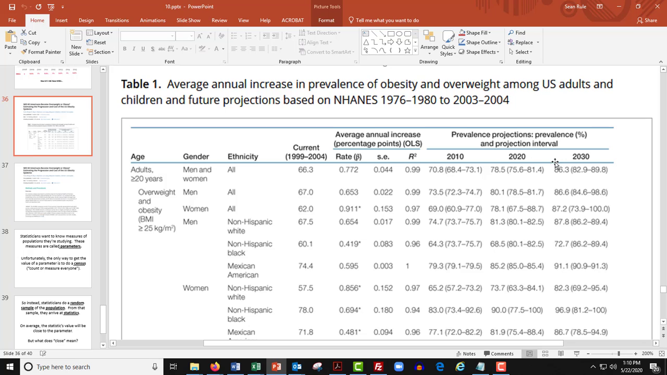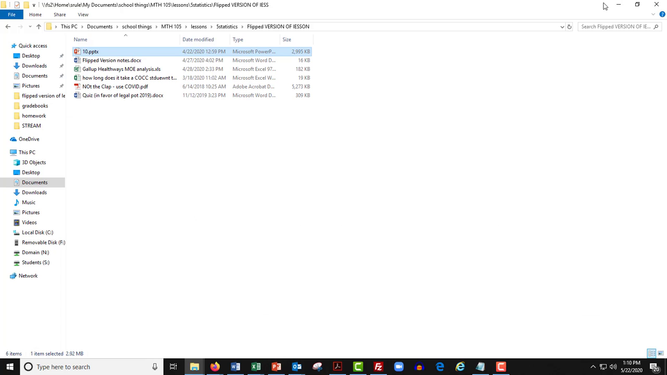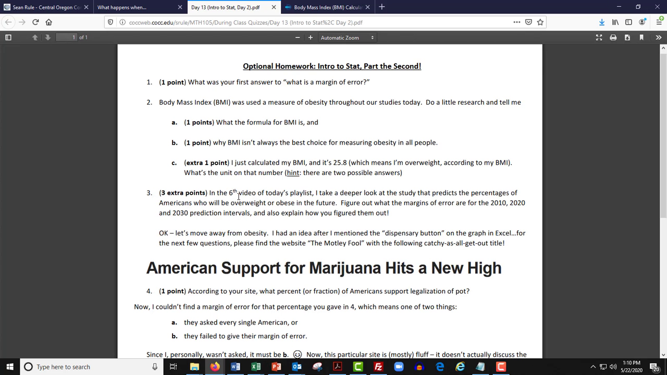The margins are getting wider as time goes on because as it gets further and further away from present, it's going to be harder and harder to make any kind of a prediction. So there you go. That was that one.